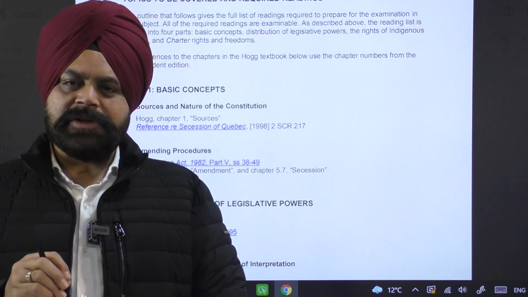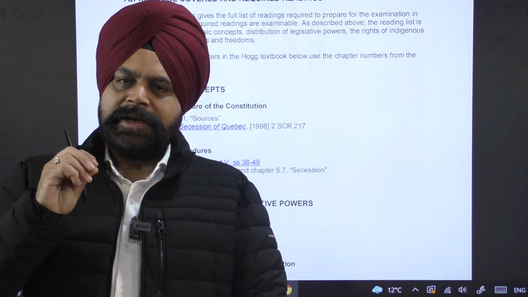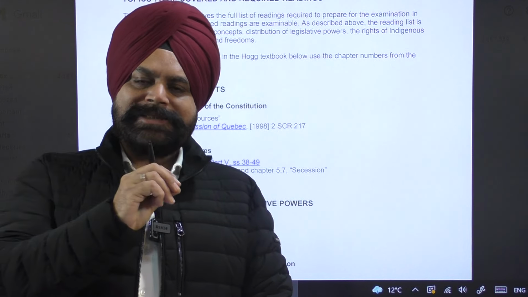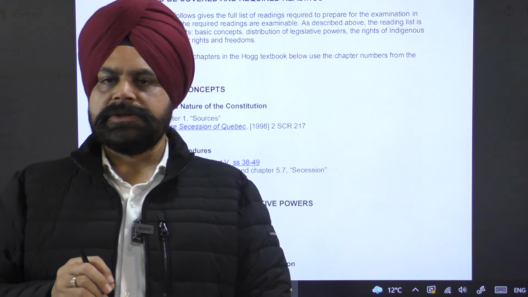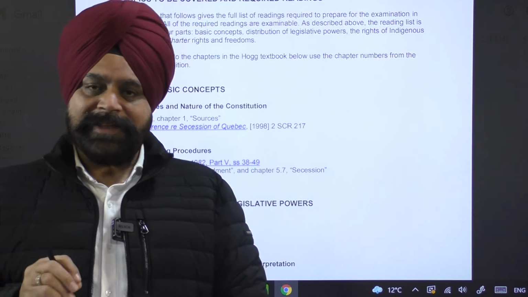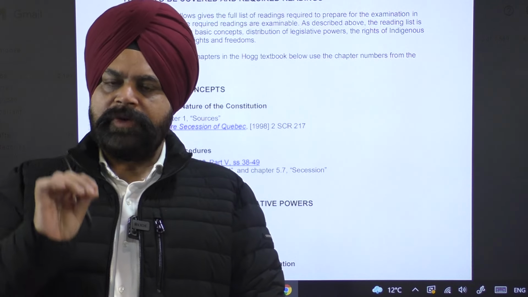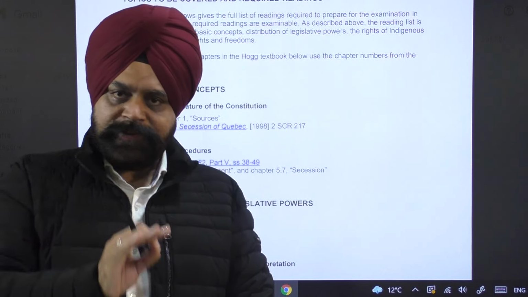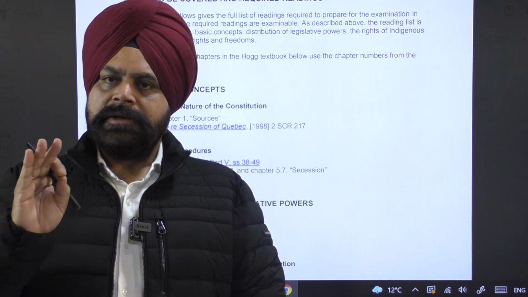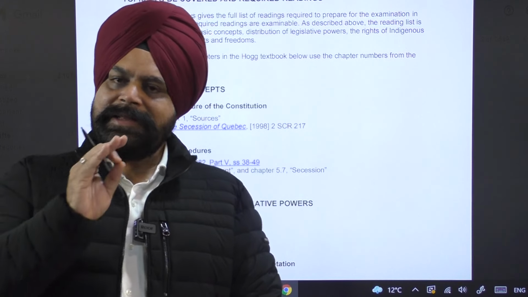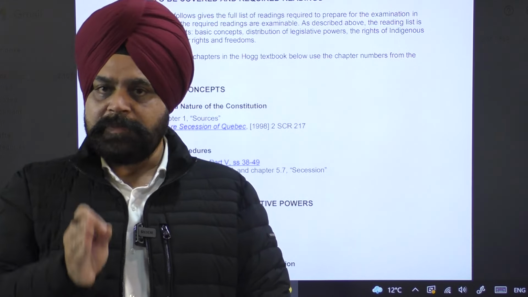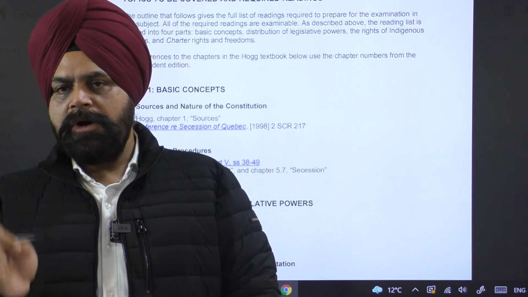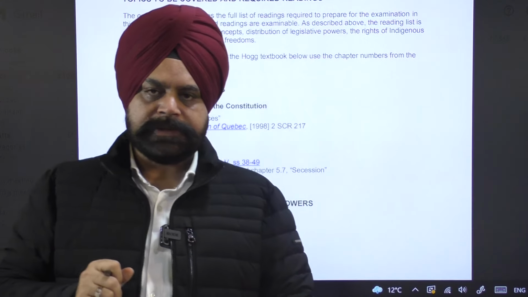And the condition was that this Canadian Bill of Rights is only applicable against the federal laws, not against the provincial laws. In case there is a violation of any of the rights contained in the Canadian Bill of Rights by a federal law, then the person can challenge it, and the Federal Parliament is bound to obey and comply with all the rights contained in it.